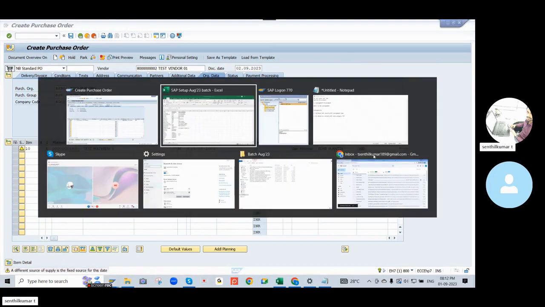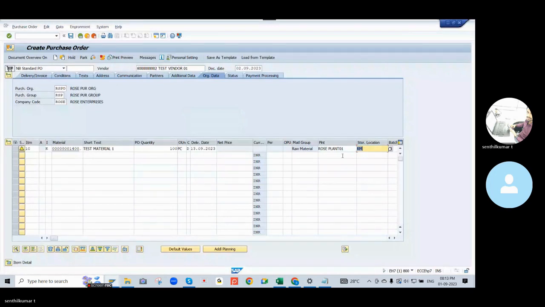Enter location. Okay, so I'll enter. You can see here, one is different. You can see this net price currency per unit, this is all grayed out.